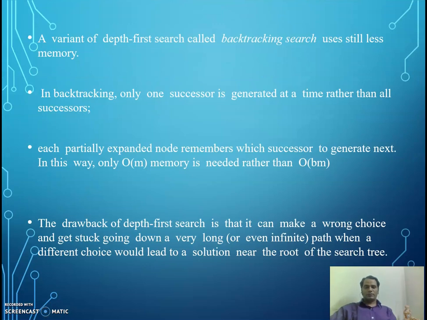We can have a variant of depth first search called backtracking search, which uses still less memory. In backtracking, only one successor is generated at a time rather than all successors. Each partially expanded node remembers which successor to generate next. In this way, only O of M memory is needed rather than O of BM. So this is one way of implementing it. The drawback of depth first search is that it can make a wrong choice and get stuck going down a very long or even infinite path, when a different choice would lead to a solution near the root of the search tree. As I said, it took B instead of C.